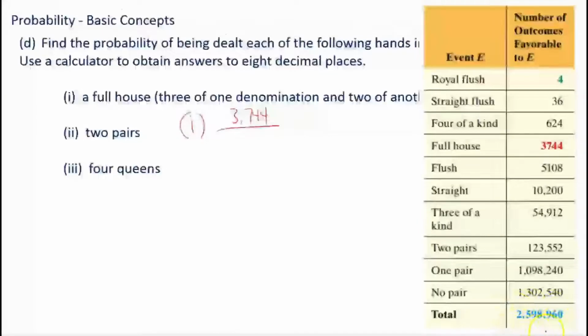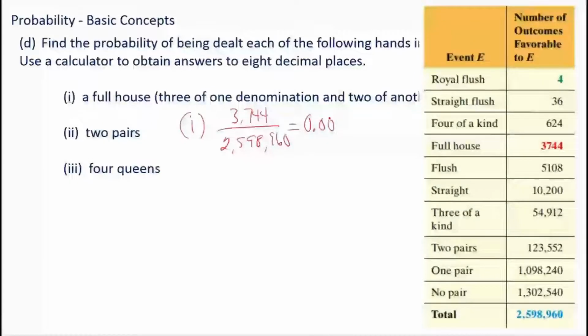Look, the total in blue at the bottom divided by 2,598,960. Now let me type that in my calculator and find out what the answer would be to 8 decimal places. So 3,744 divided by, again, this big number, 2,598,960. And to 8 decimal places, I get